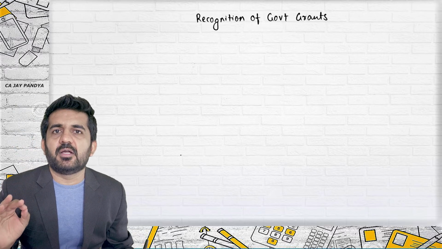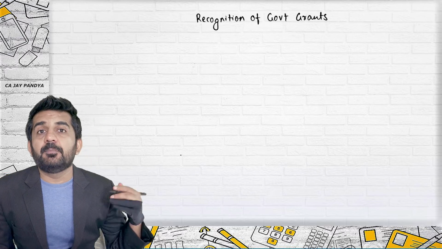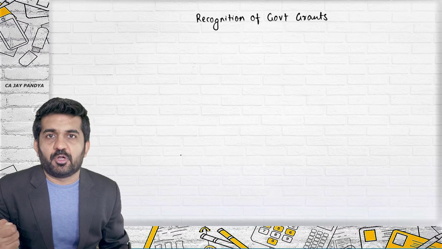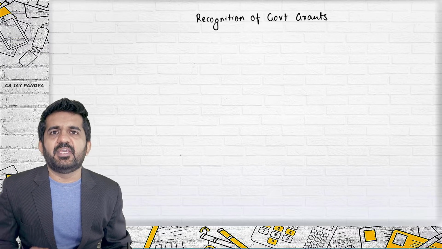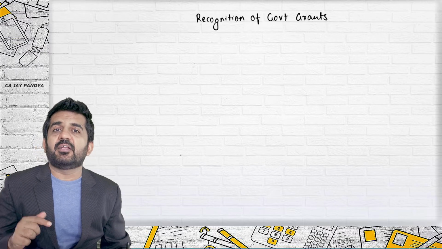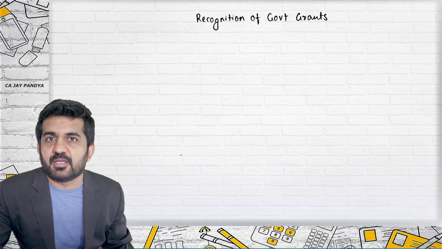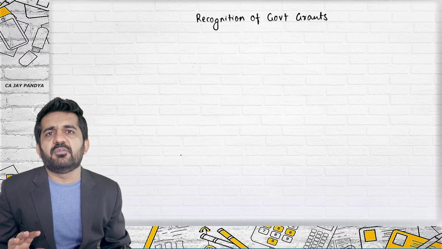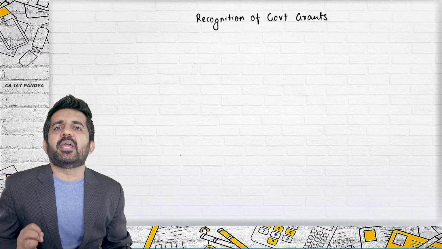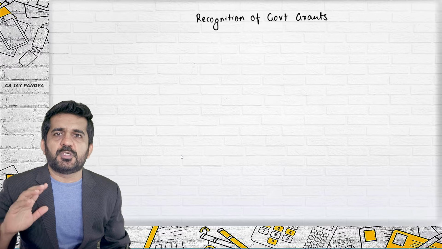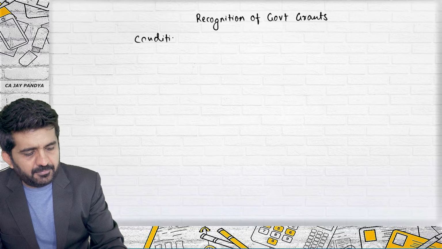When government grants should be recorded as your income, either in shareholders' funds or in the P&L account. But when should it be recorded? In Part 2 of your accountancy, in the Advanced Accountancy subject, you will have AS 9, Revenue Recognition, when the revenue should be recognized. But as we are learning a specific income, which is government grants, the recognition principles are given under AS 12, accounting for government grants. It is basically when you can credit your income either in shareholders' funds or in the P&L account, but when the following conditions are satisfied.